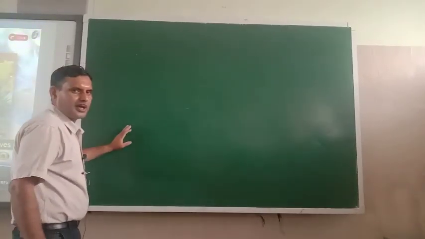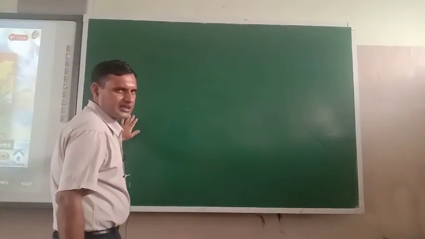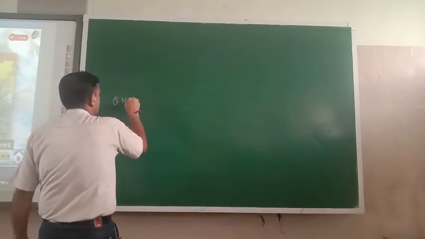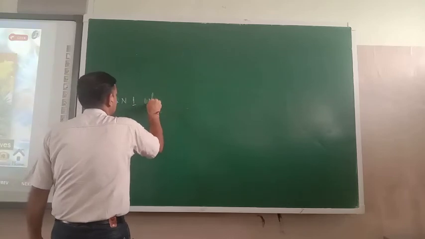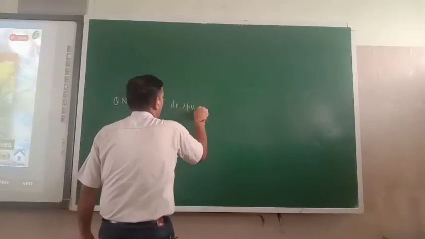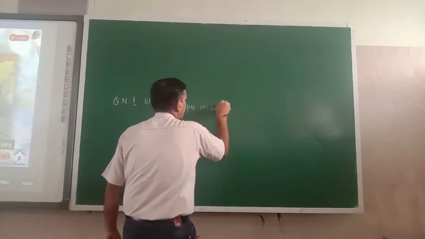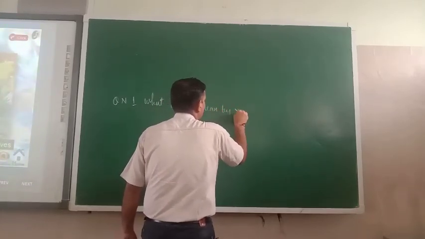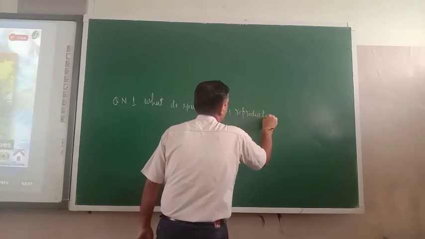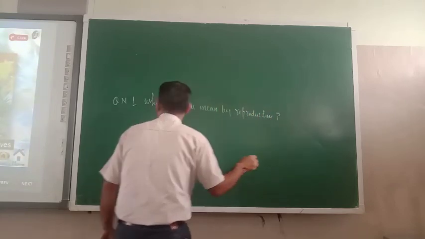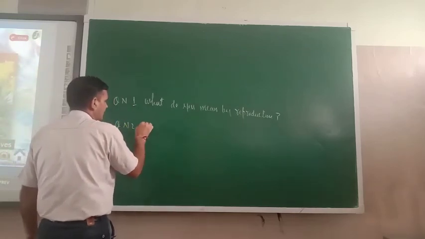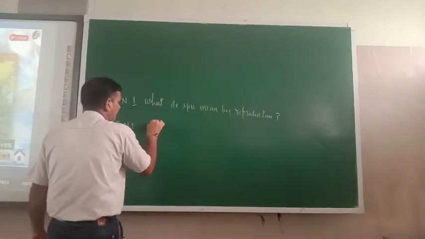So now write down certain questions. The first question is, what do you mean by reproduction? Next one, how many types of reproduction are there?